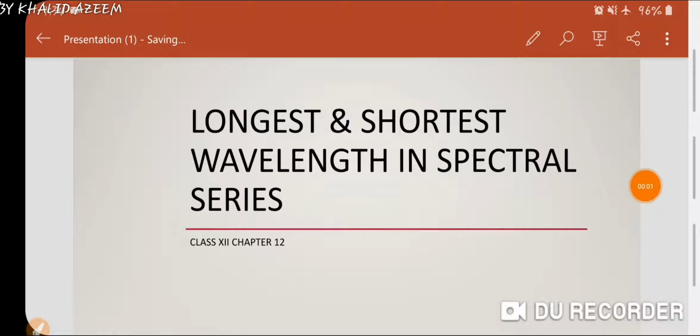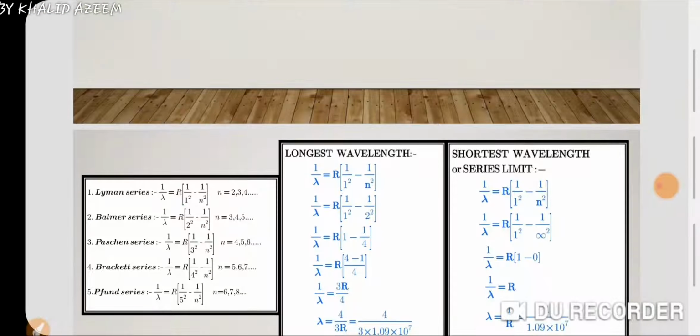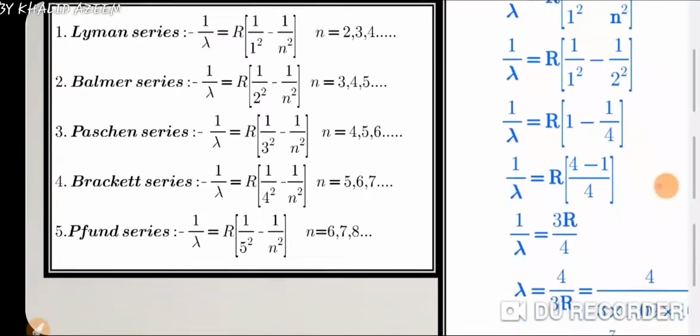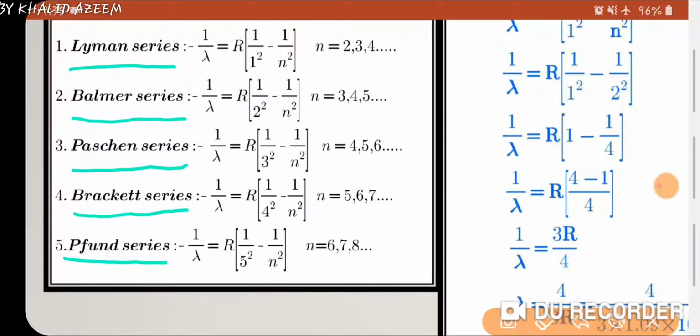Hello students, here I will discuss longest and shortest wavelength in spectral series. Actually ये क्वेश्चन जो है वो कई बार बोर्ड में आ चुका है, so you have to watch this video carefully. As there are 5 series: Lyman series, Balmer series, Paschen series, Brackett series and Pfund series.